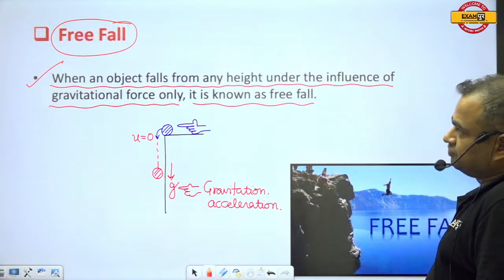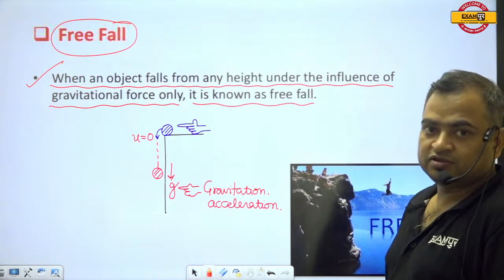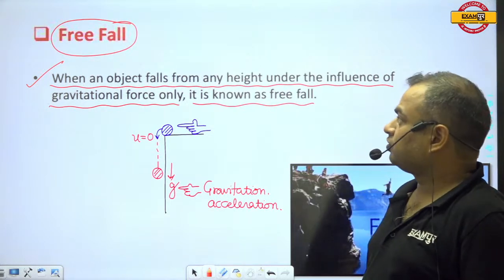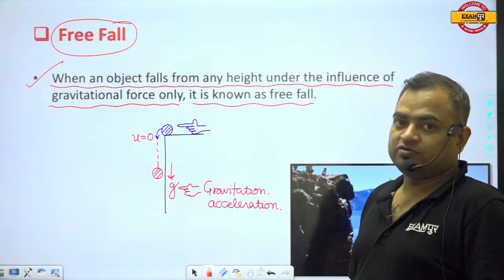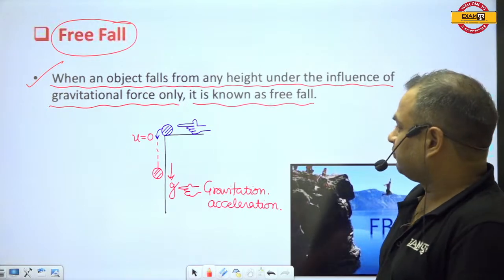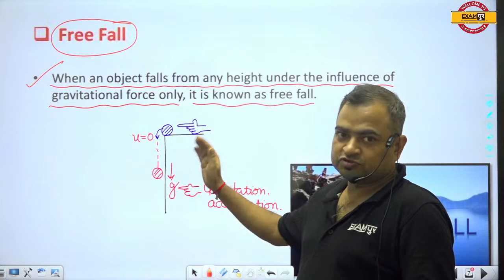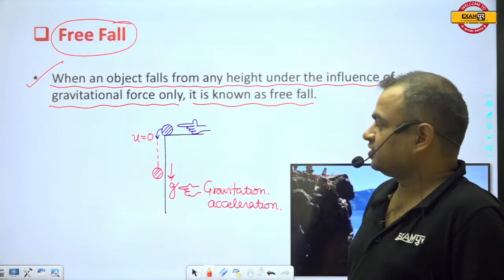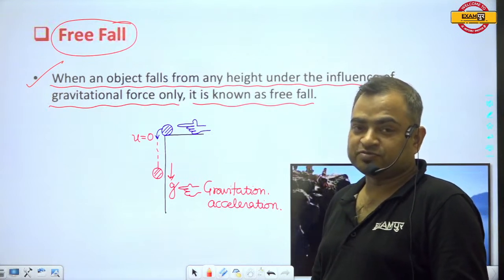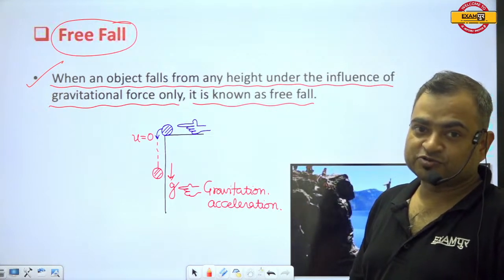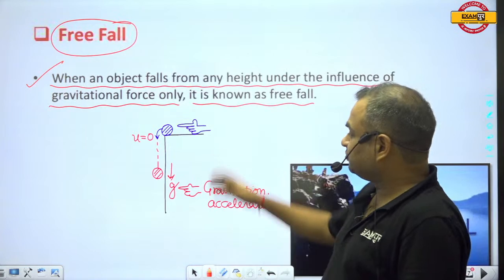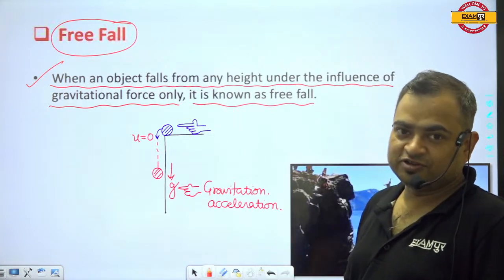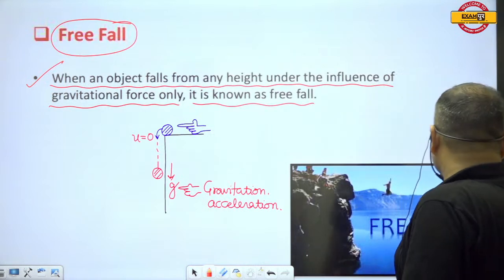So this is the free fall. Suppose that you have gone up a tower with your friends, and one of your friends pushes you so that you start falling towards the ground, then you will fall freely. And suppose that you are very smart and you have a parachute, then you will open your parachute, and you will come down to the earth very slowly. Then your life will be saved.